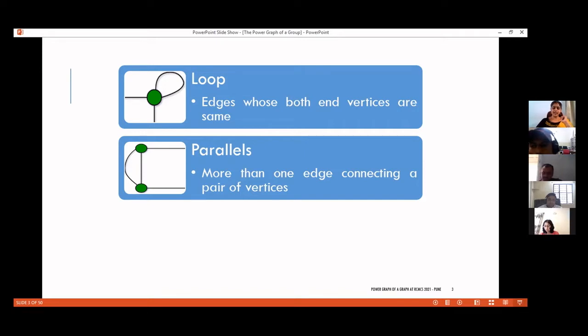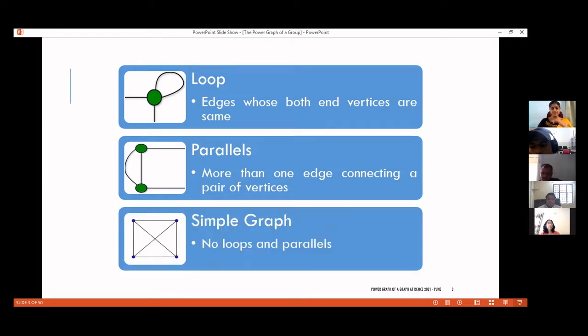Here I have given an example in which 2 edges share common end vertices. It's not necessary that there are only 2. There can be more. There can be 3, 4, 5, any number of edges sharing the same set of end vertices. Such edges are called parallels or multiple edges. In a graph, if there are no loops and no multiple edges, then we call such graphs simple graphs.